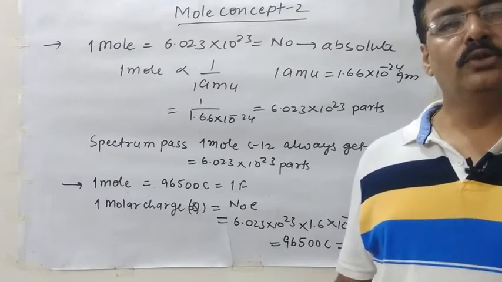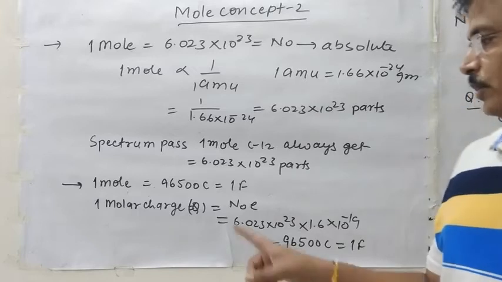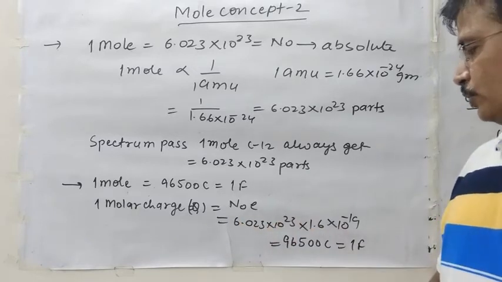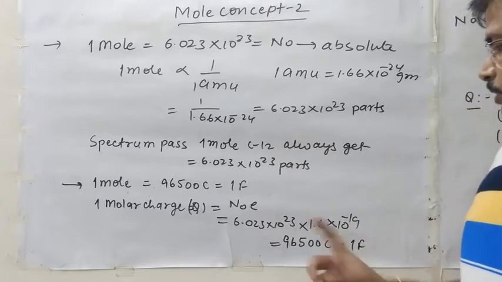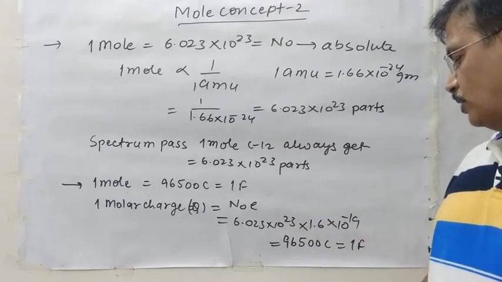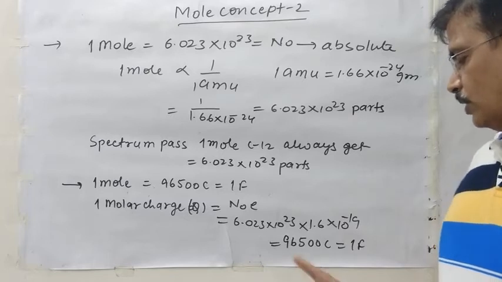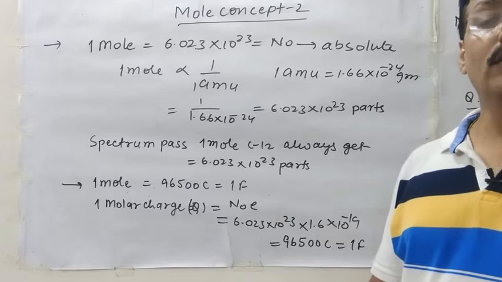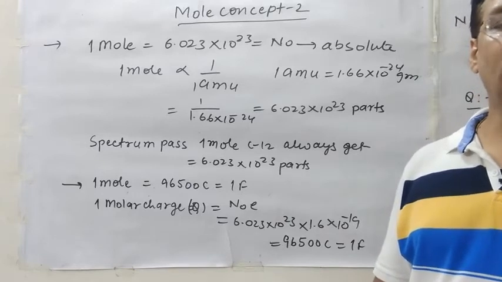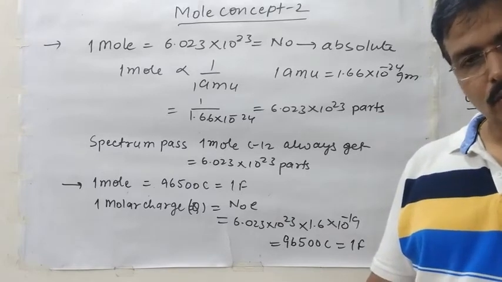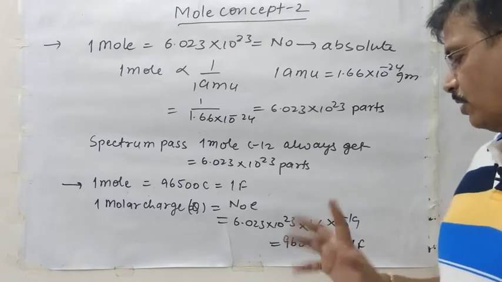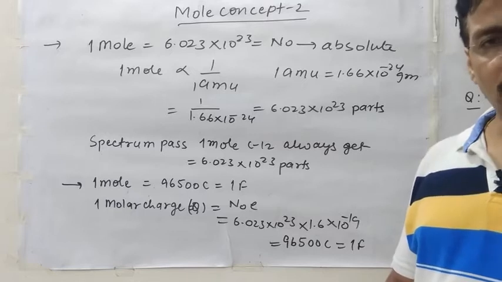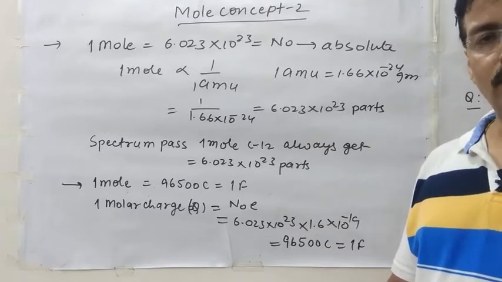So charge is produced by electrons, so molar charge is equal to N naught into e. We put the value of N naught, which is 6.023 into 10 to the power 23, and the charge of 1 electron is 1.6 into 10 to the power minus 19. So it always comes to 96500 coulomb in round figure. Actually this comes to 96468. Clear? But Faraday wrote it in round figure, this is 96500 coulomb. Or you can say in place of 96500 coulomb, 1 farad.